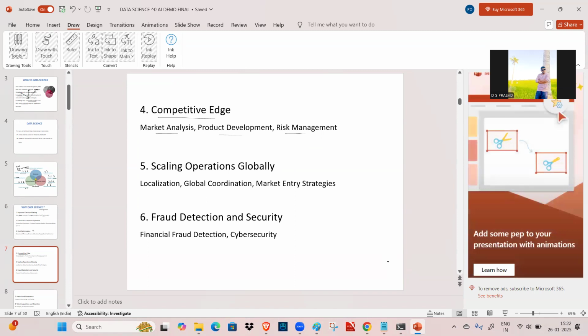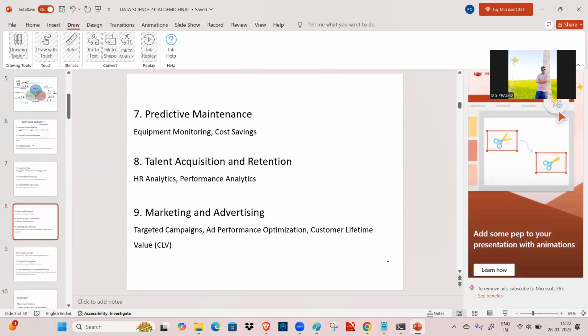So fraud detection and security, the detection of financial fraud and cyber security, also in the banking sector and in the insurance sector we are going to use it. Okay. So predictive maintenance, like equipment monitoring and cost savings also. That kind of application is also there. And talent acquisition and retention, like HR analytics, performance analytics also. We are going to identify individual employee performance with the help of this data science, and then marketing and advertising.